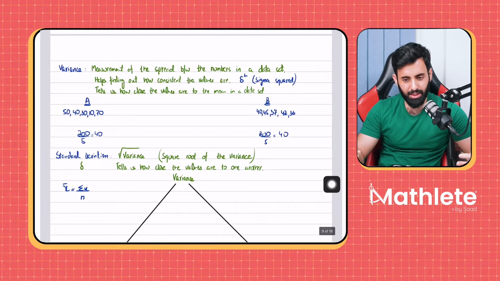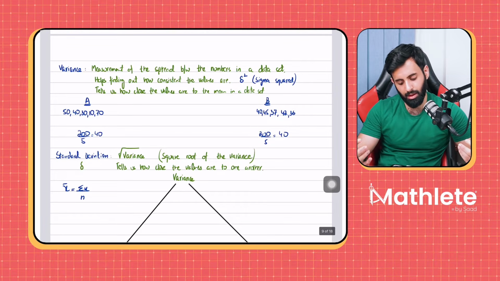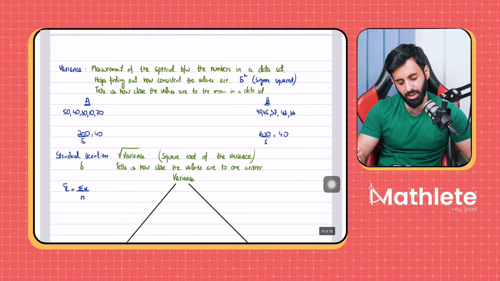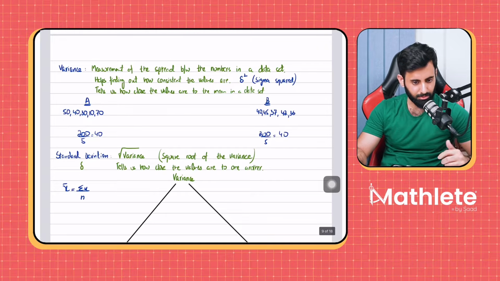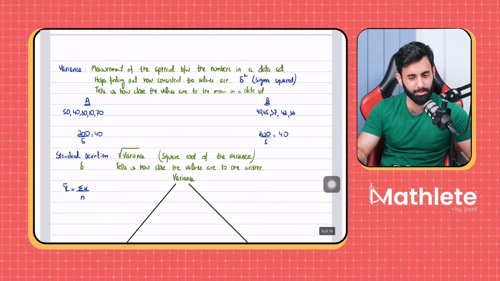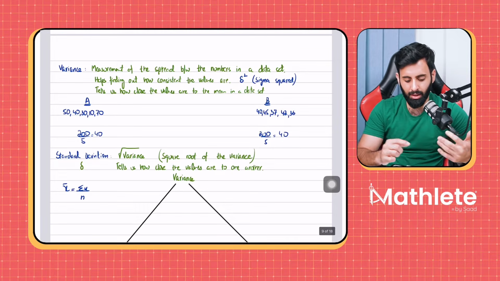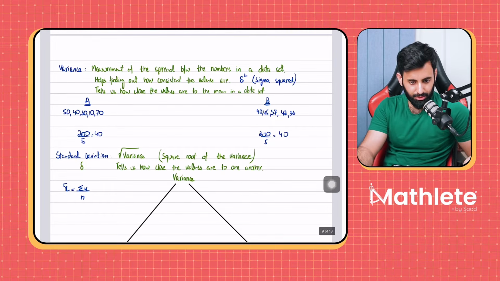So if you have a lot of values and the standard deviation is low, that means all the values are close to one another. Okay, if you have variance and the variance is, let's say, 5, what does that mean? 5 means that, on average, the difference of all the values compared to the data set is around about 5. The whole purpose of finding out mean, median, mode, variance, standard deviation, all of that is so that we can make sense of the data set that we have and make decisions.